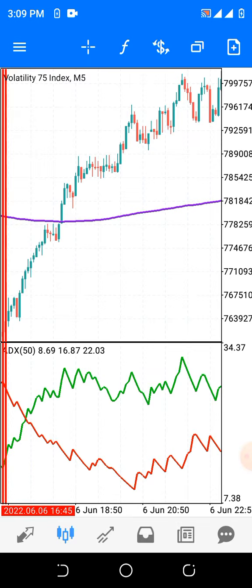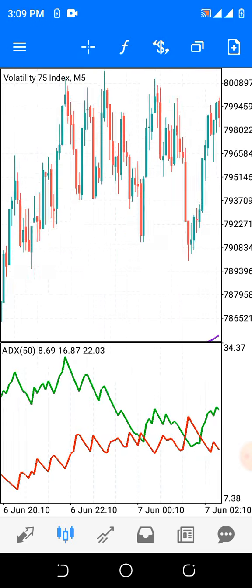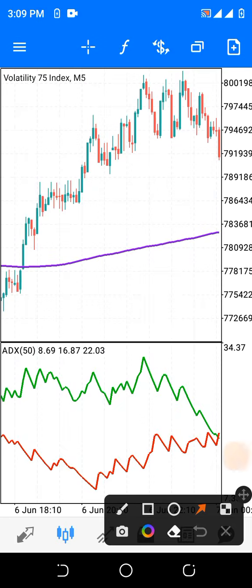Now, let's see how the strategy works. This is the moving average, and if you observe very well, you will see that the candlesticks are above this moving average.